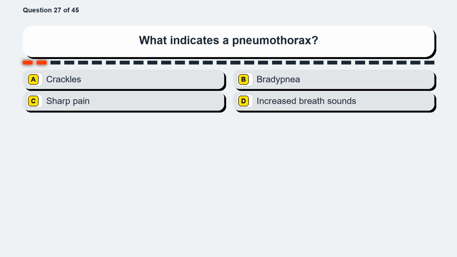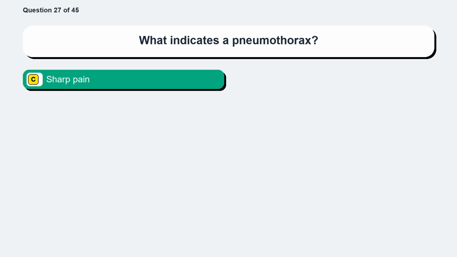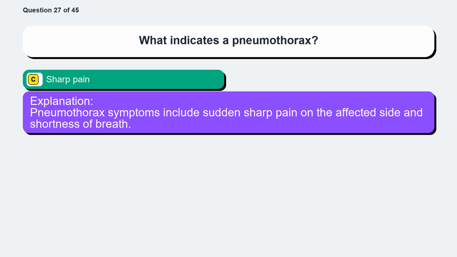Question 27. What indicates a pneumothorax? Option A, crackles. Option B, bradypnea. Option C, sharp pain. Option D, increased breath sounds. The correct answer is option C, sharp pain. Pneumothorax symptoms include sudden sharp pain on the affected side and shortness of breath.